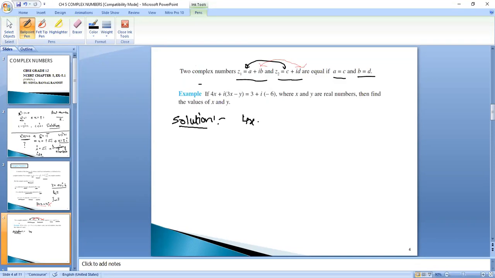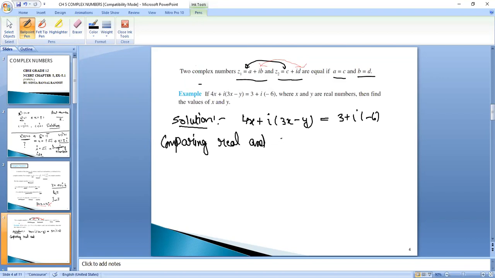So we are given 4x plus iota (3x minus y) is equal to 3 plus iota (minus 6). It is very important to write: comparing real and imaginary parts. We are comparing real with real and imaginary with imaginary.